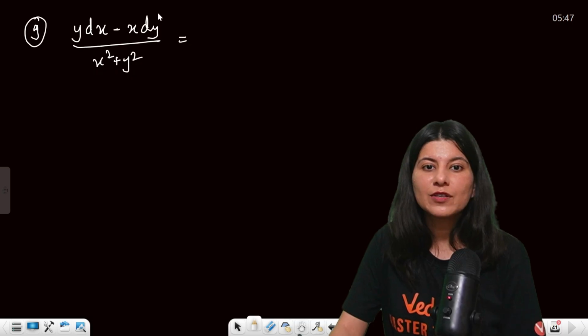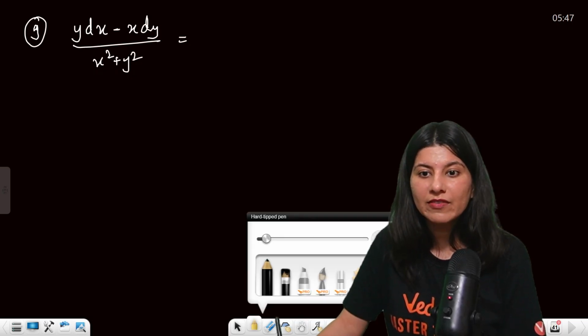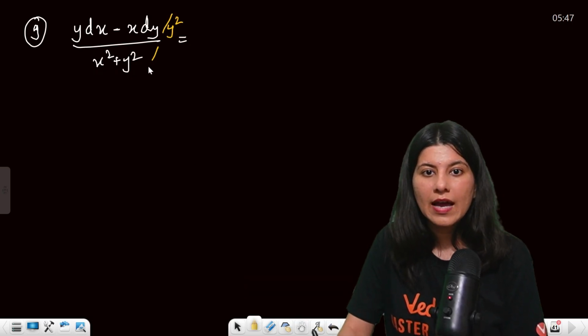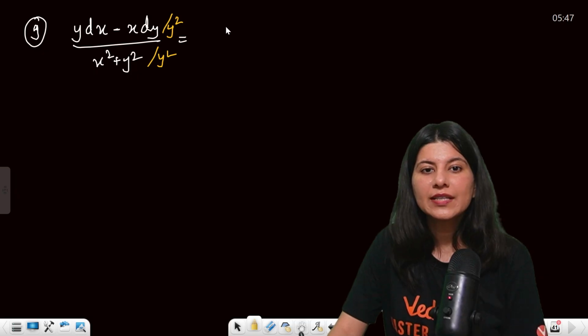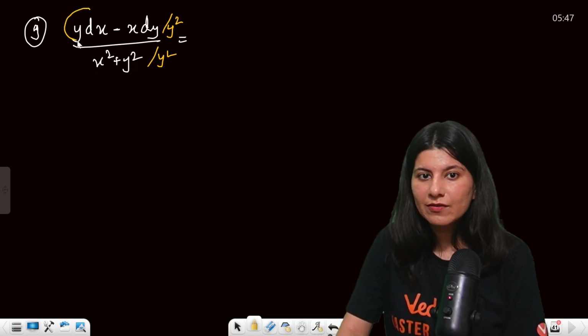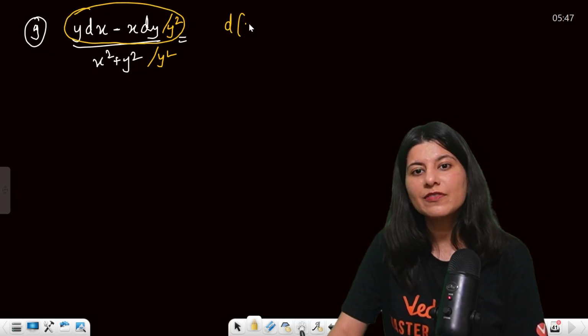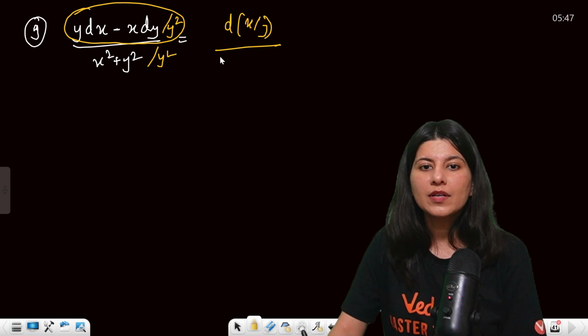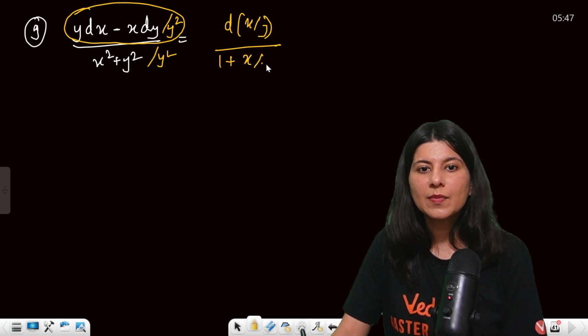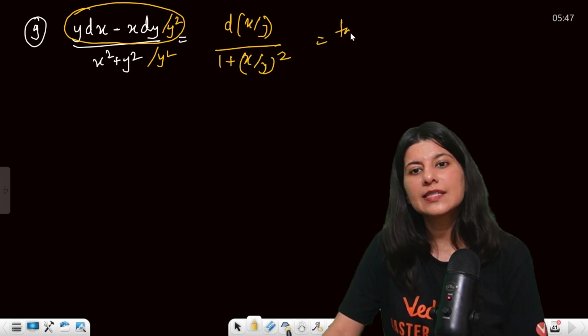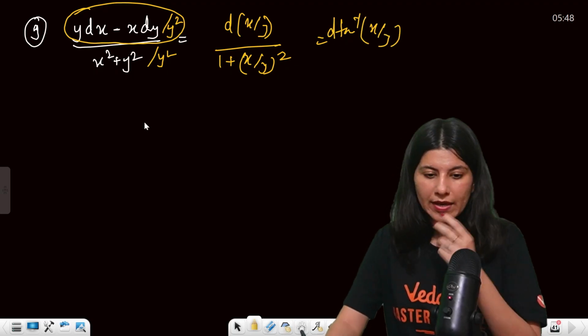So this time what will happen? I will be dividing it by y square and by y square. So what I'm gonna get is, this thing will become what? Tell me. So this is d of x by y upon 1 plus x by y whole square. So this is d of tan inverse x by y. Same thing, but the x and y are getting interchanged.